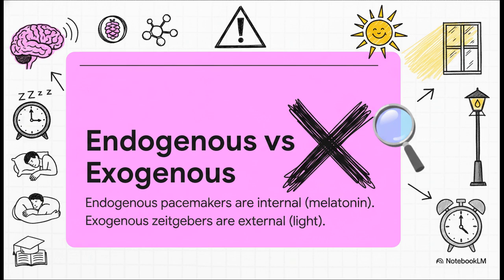Endogenous pacemakers are internal factors regulating your sleep, like the hormone melatonin. Exogenous zeitgebers are external cues from your environment, like sunlight. Remember, endogenous means inside, exogenous means outside. Do not mix those up.